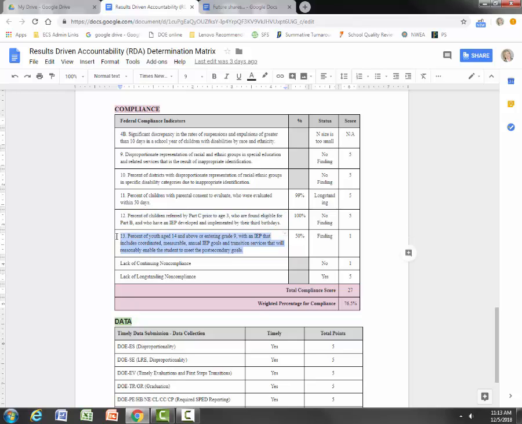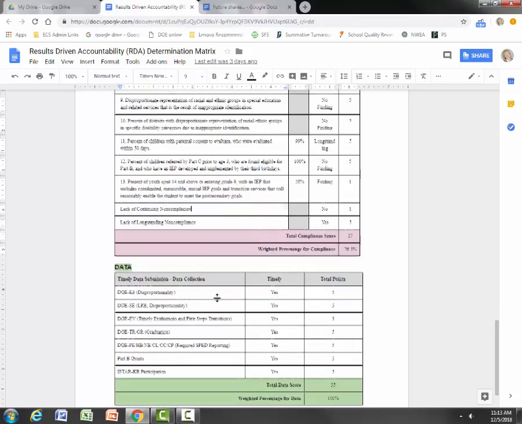Our transition IEPs, if they meet the standards of good quality transition IEPs with post-secondary goals that drive the IEPs. And then if we have any continuing or long-standing noncompliance, all of that gets added together.